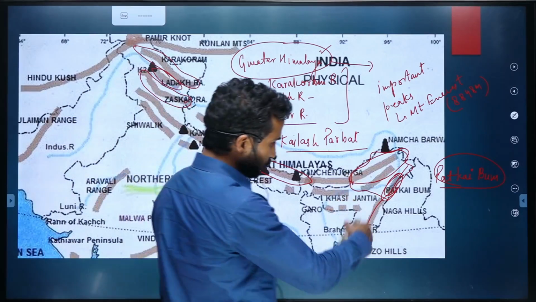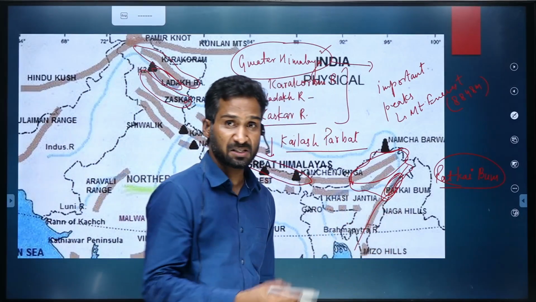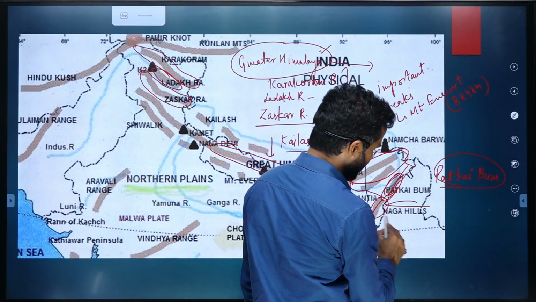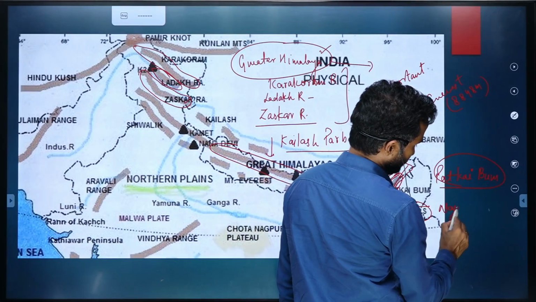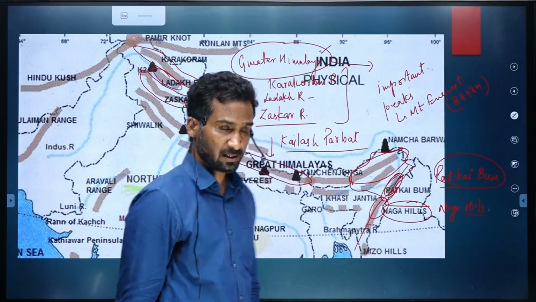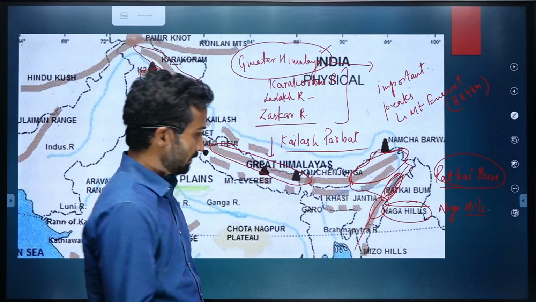Then south of Patkai Bum, you know the state called Nagaland. Nagaland has Naga Hills. Obviously, it is easy to remember. Naga Hills. And then south of Nagaland, we have Manipur.